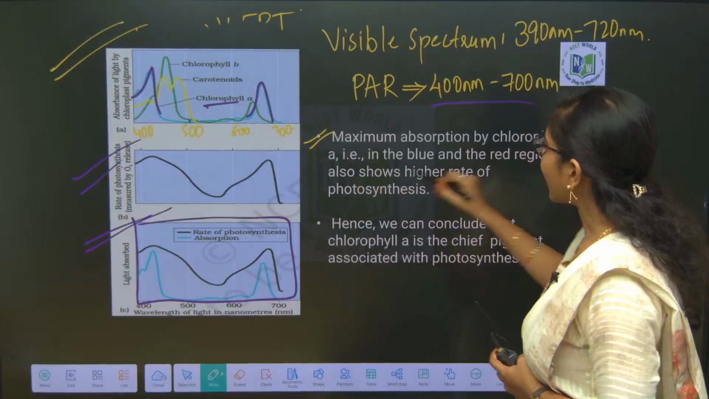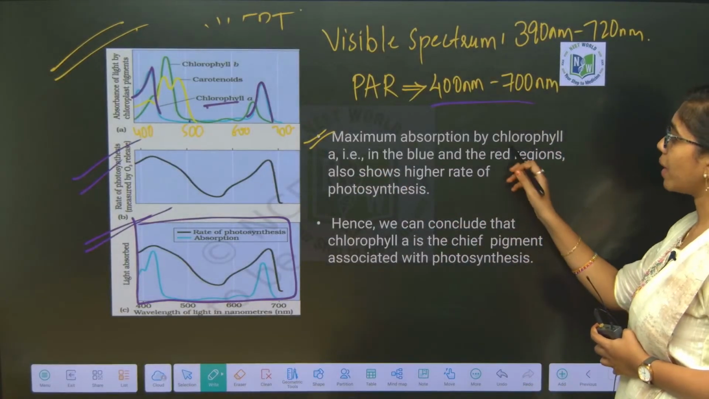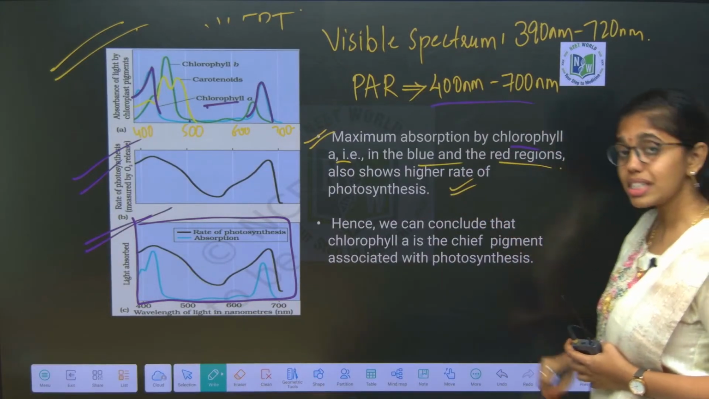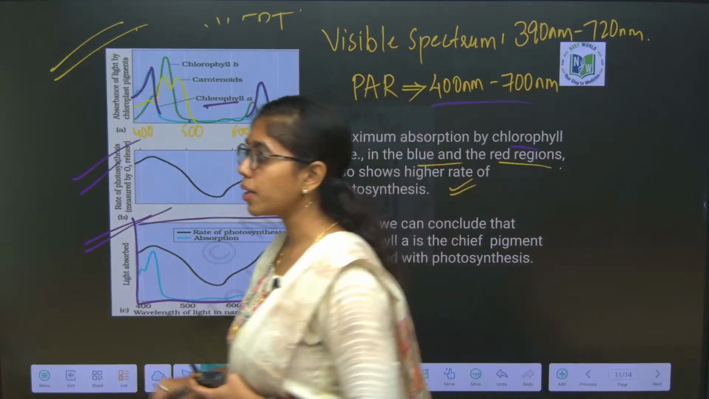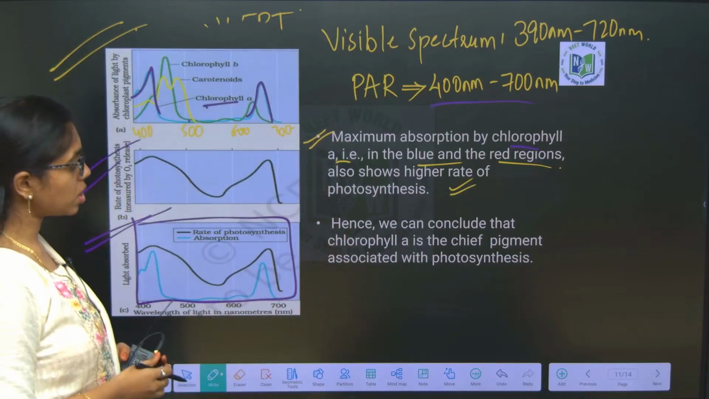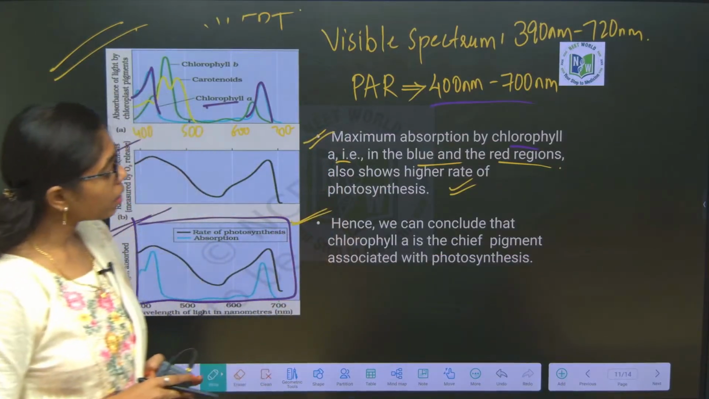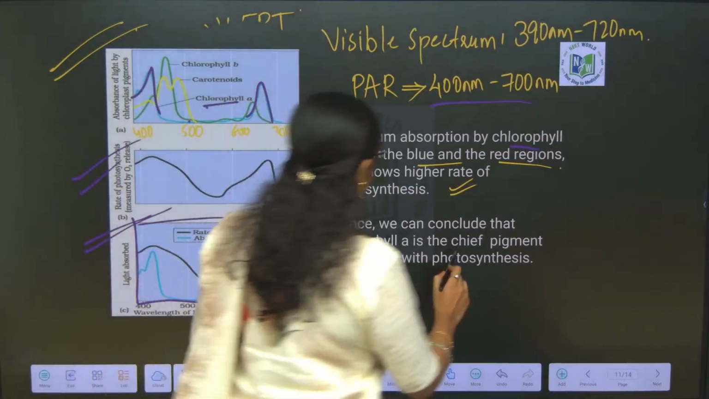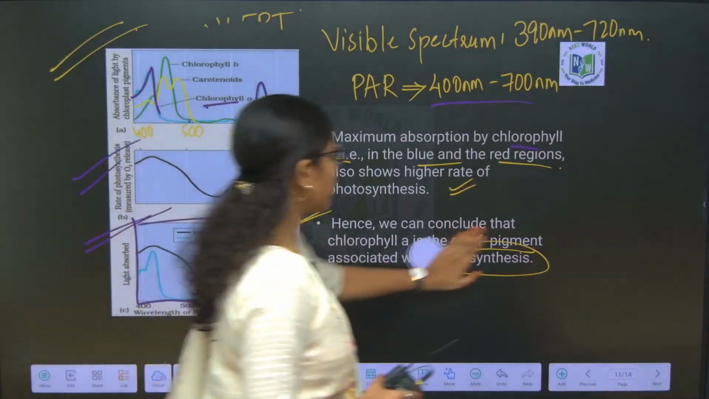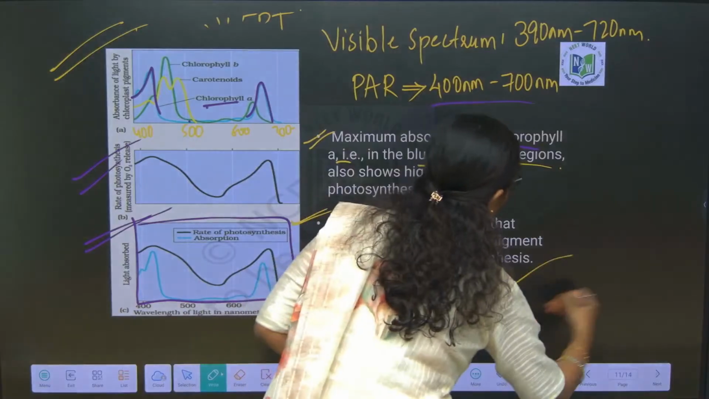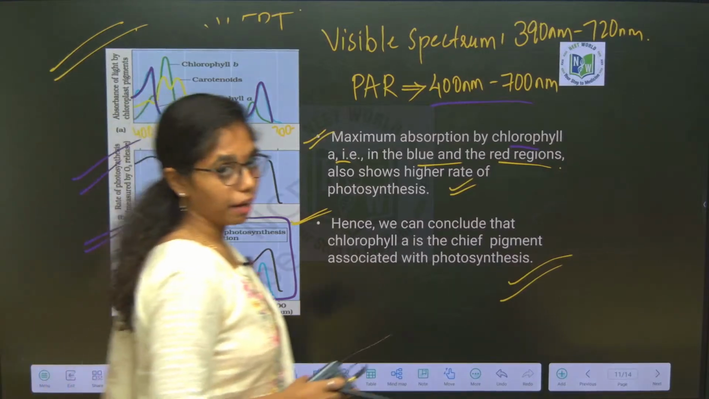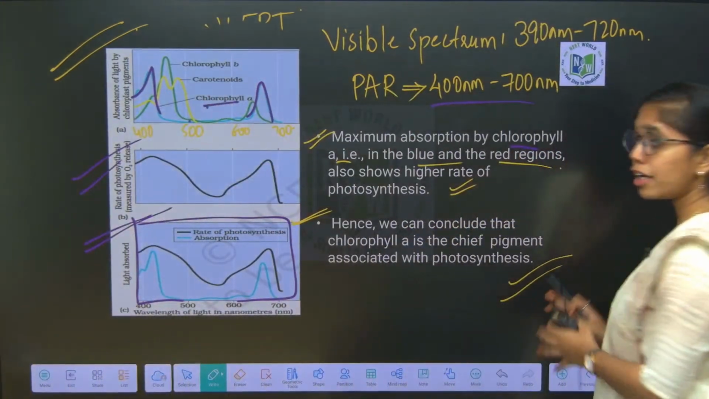Look into this. Maximum absorption of light is by chlorophyll A in blue and red regions. This shows a higher rate of photosynthesis. That is why chlorophyll A is considered as what? Chlorophyll A is considered as core pigment, or reaction center. Hence, we can conclude that chlorophyll A is the chief pigment associated with photosynthesis. Okay, chlorophyll A is the chief pigment which is associated with what? Photosynthesis. This is all about the action spectrum, absorption spectrum and this graph. Clear, right? So, with this I will end today's session.